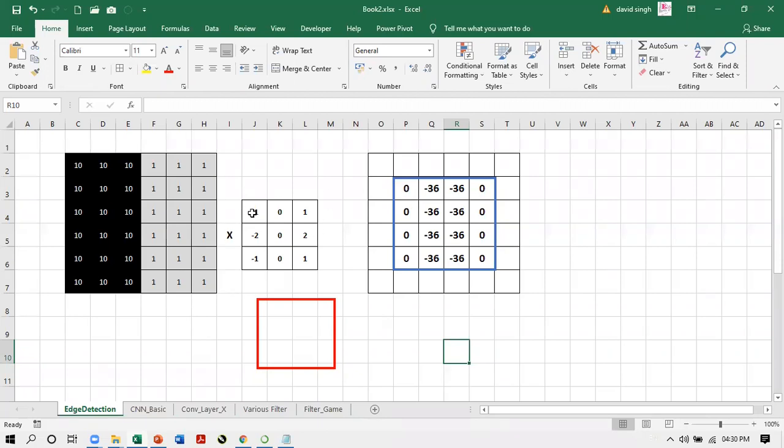And this small array which is used to multiply with the pixels of the actual image, this grid is called a filter or kernel.